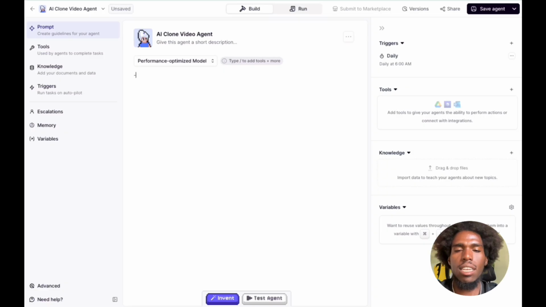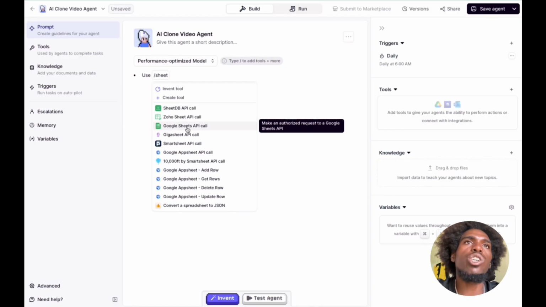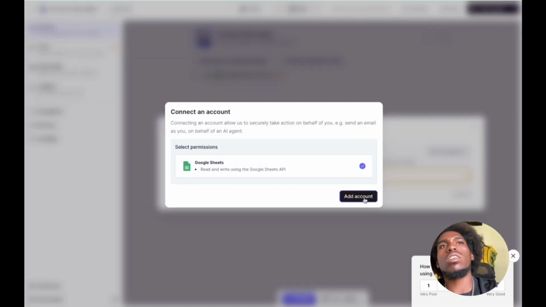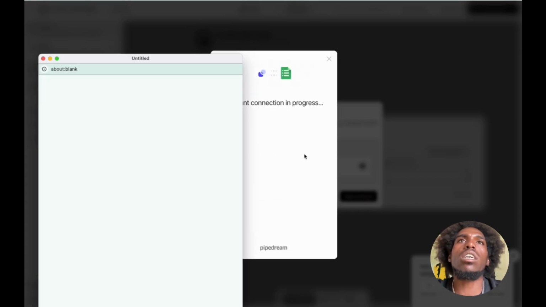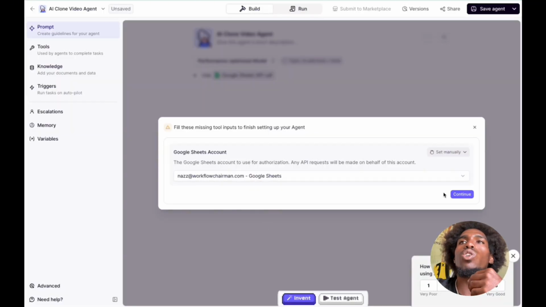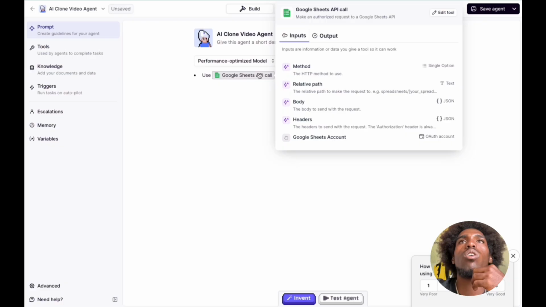Can I use slash tool, Google Ads API call, analytics API call, sheets? So I can do a Sheets API call. I guess I'll have to connect my Google account, my Google Sheets account. Okay, let's do that. Connect instantly, continue. So we're successfully connected with Google Sheets, right? Use Google Sheets API call, HTTP method, relative path, body.